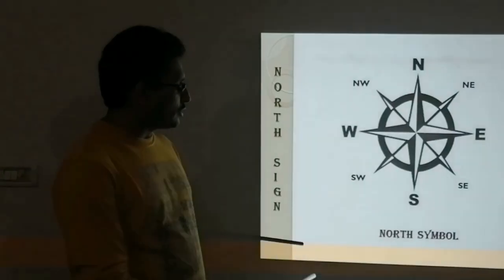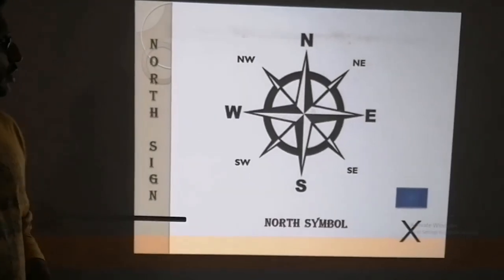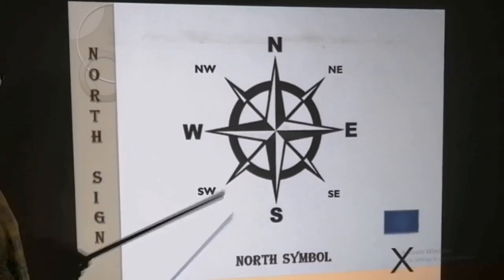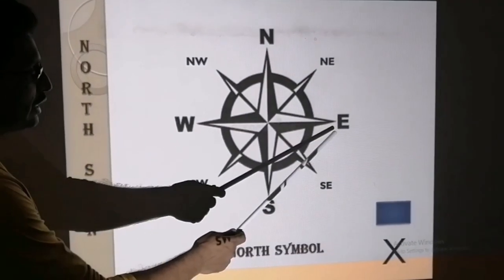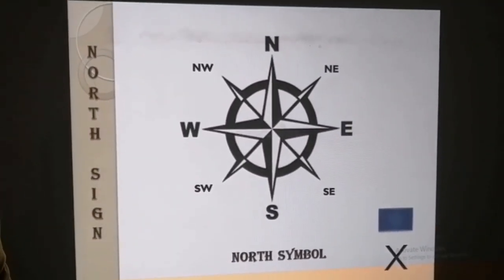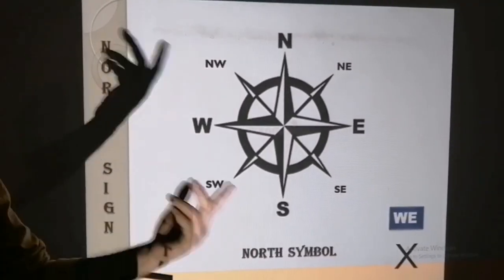Here is the north symbol or north sign on the slide. Sometimes students are pretty sure about north and south, but they get confused when they have to write W and E, west and east. So how can we remember where to place W and E?